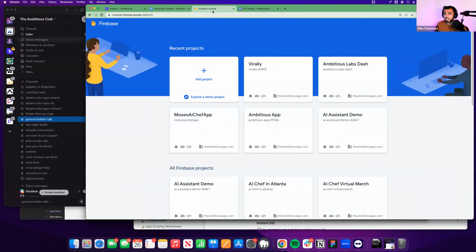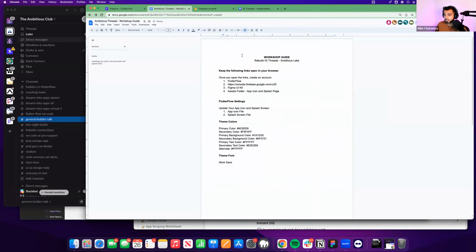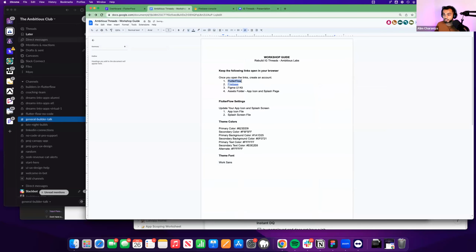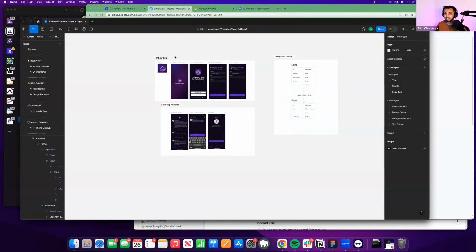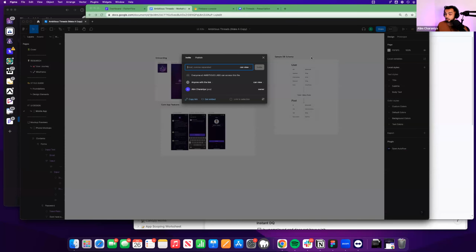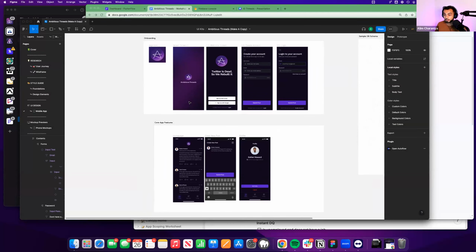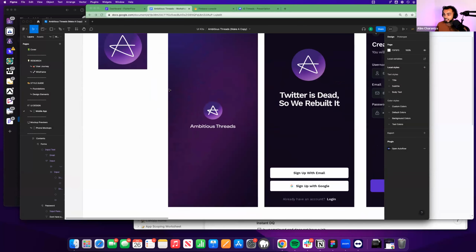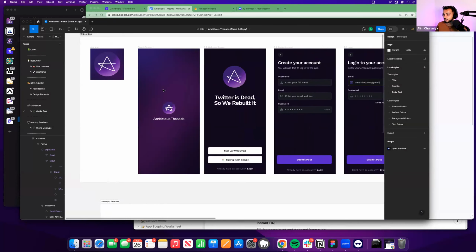As you open up the document, I'm going to include a few links there. So number one is Firebase. And as you follow the instructions, you'll see I instructed everyone to open up a few different links. Before we jump in, I want everyone to open up FlutterFlow, Firebase, and a UI kit. I didn't make it, but our designer prepared it especially for this workshop in the last couple of days, which is a Threads clone branded by Ambitious Labs. So we have Ambitious Threads, and this is a UI kit that we just put together.